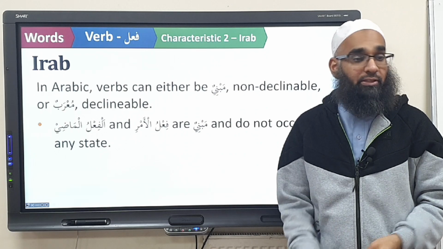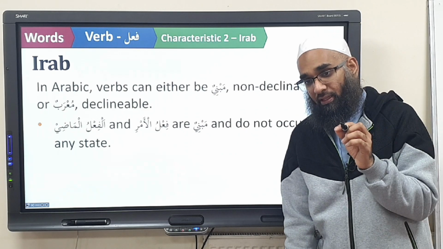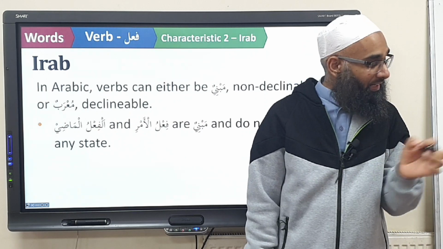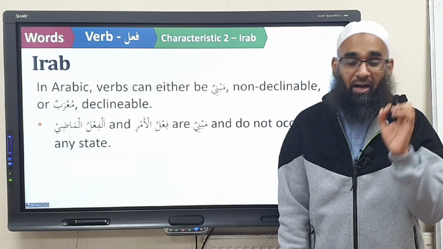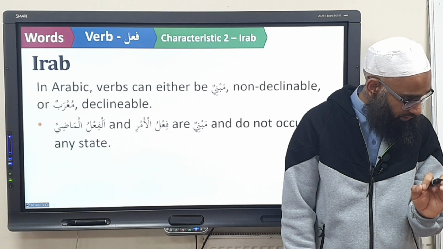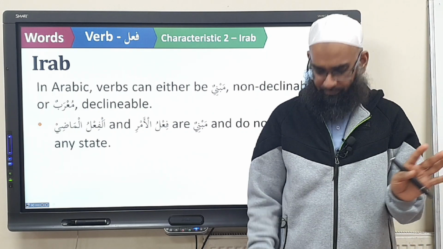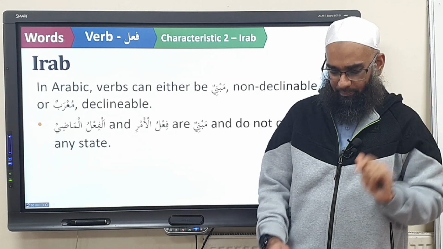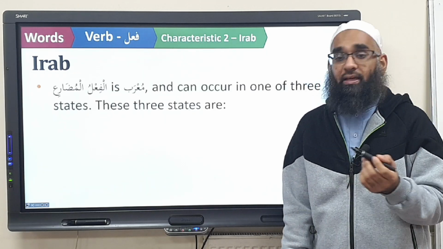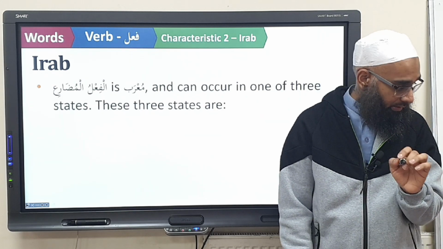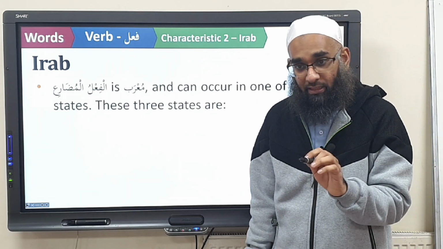The madi is mabni. What does that mean, mabni? It's non-declinable. Does it change? So the madi will never ever change. It's mabni, correct? So it doesn't have any state. It doesn't have marfu', mansoob, anything. The mudari is what? Mu'rab. What does that mean? The fa'l al-mudari can change.